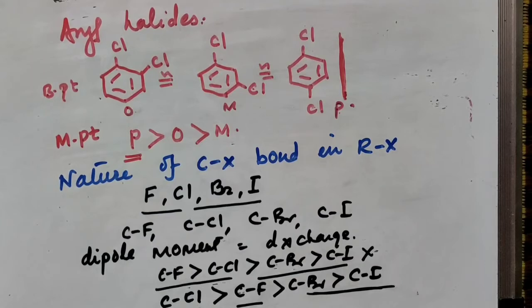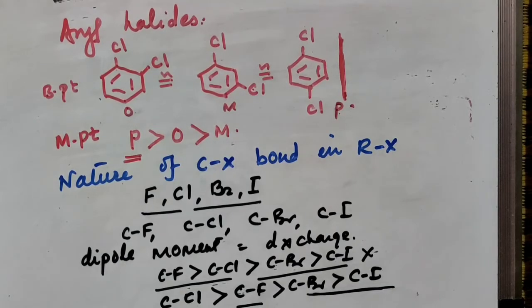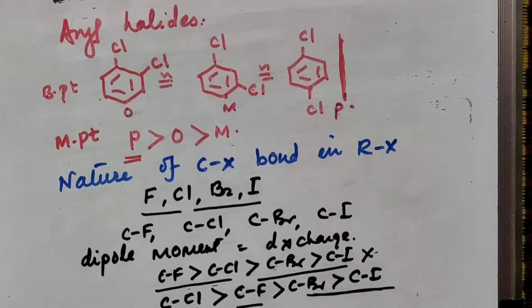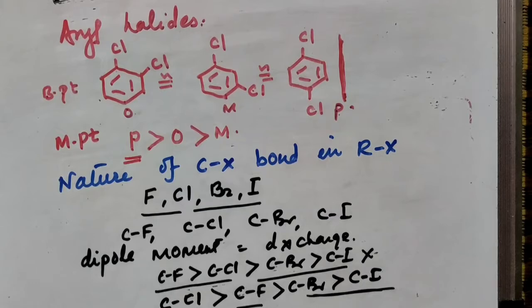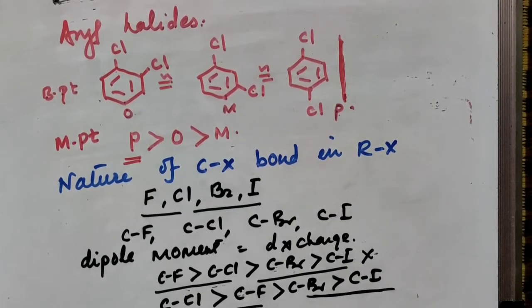If you consider the nature of the C-X bond, then the C-X bond is a polar bond, as X is highly electronegative than the carbon atom. So C-X is polar, and it has covalent and ionic character also. Then the dipole moment of C-Cl is greater than C-F, which is greater than C-Br, which is greater than the C-I bond, and this is because the C-F bond is shorter than the C-Cl bond.